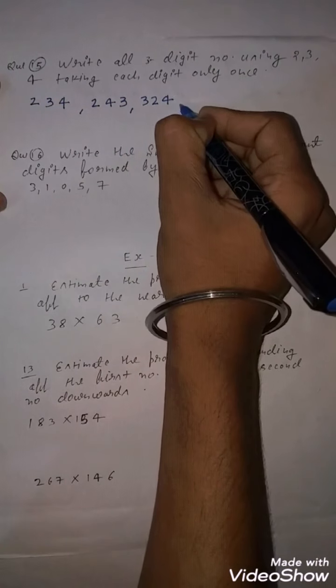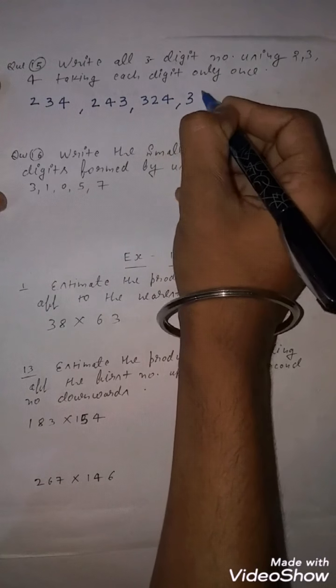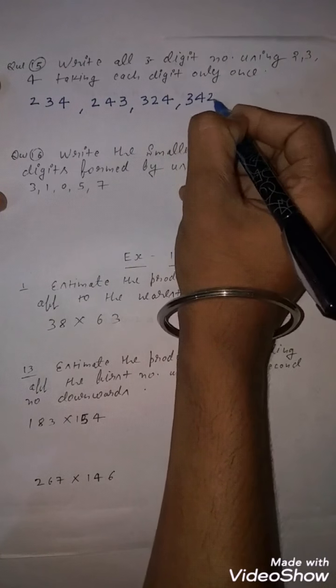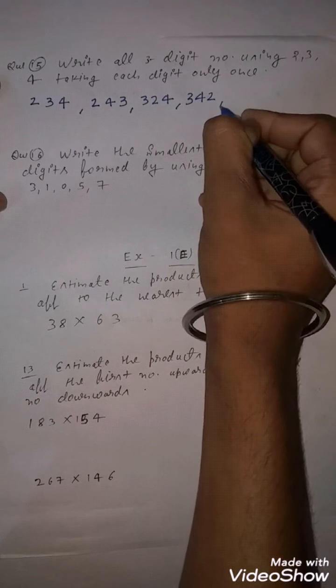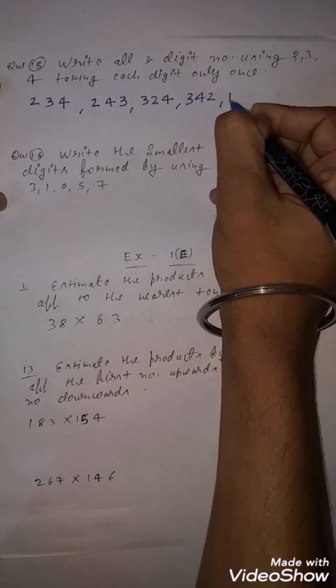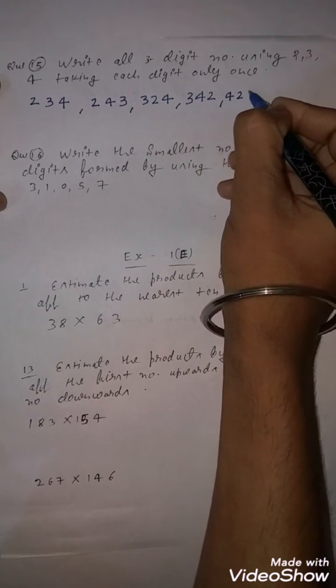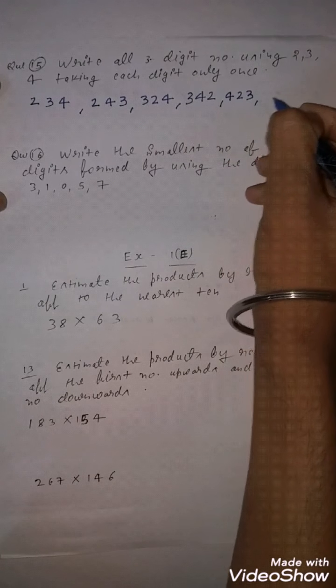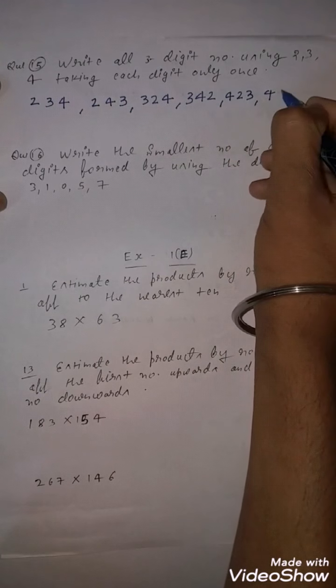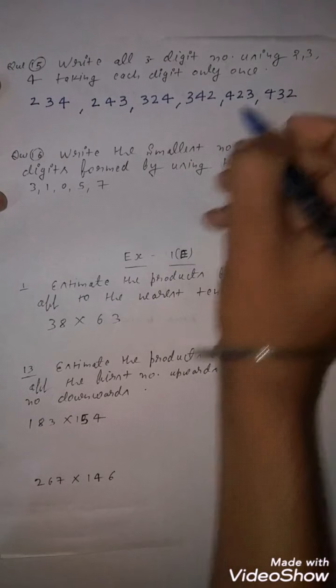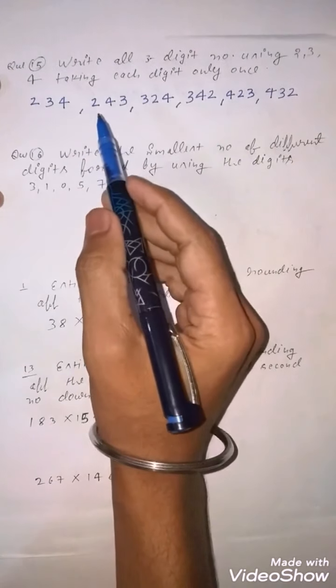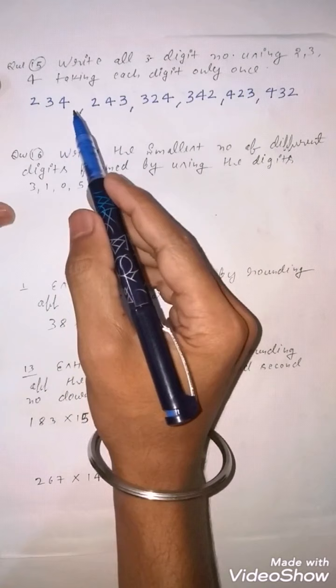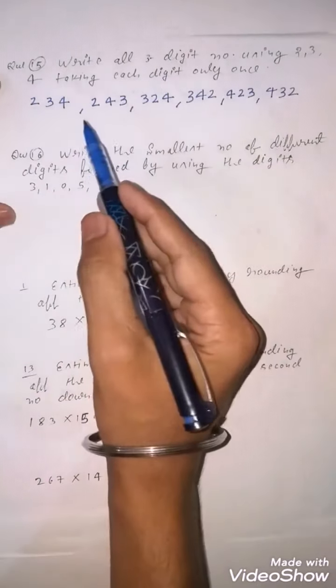Again what you can write down? 3, 4, 2. Next you will start from 4: 4, 2, 3, and next 4, 3, 2. So there are a total of 6 numbers you can form using these digits only once.